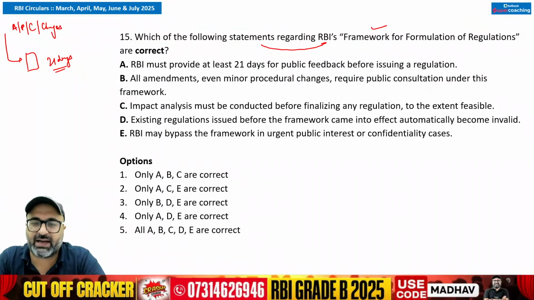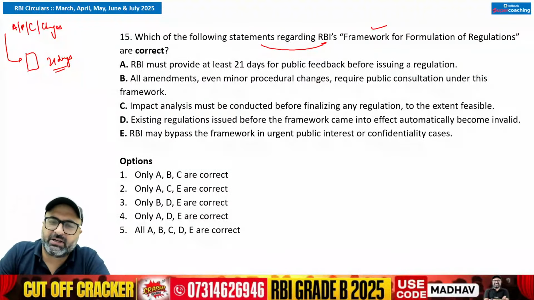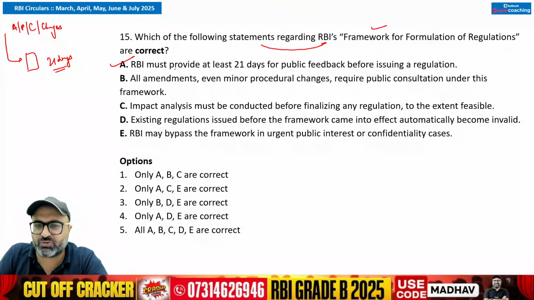Otherwise, the final guidelines will come, including the desired feedback. But before including the desired feedback, RBI conducts impact analysis before finalizing the regulations to assess the potential outcomes as well as implications. Remember that. Now let's try to solve the question. Which of the following statements are correct? First one, RBI must provide at least 21 days for public feedback. That is true. All amendments, even minor procedural changes, require public consultation under this framework?